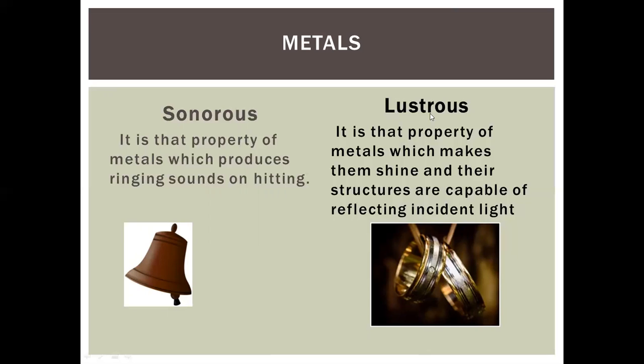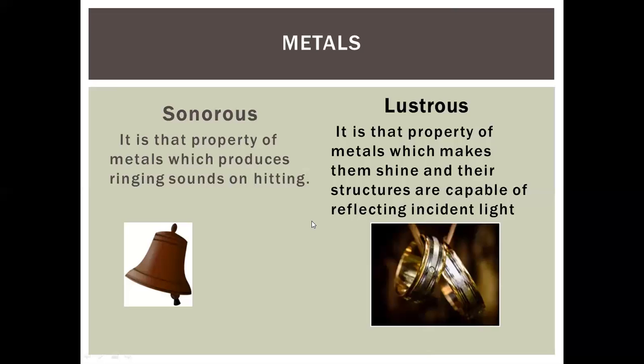Next is lustrous. Lustrous means shining. Most metals have the property of shining. It is the property of metals which makes them shine, and their structures are capable of reflecting incident light. Reflect means light striking the surface of the metal bounces back.